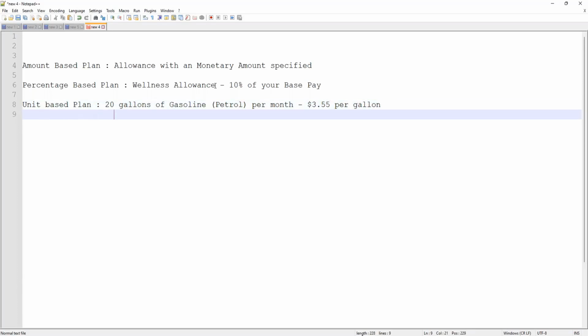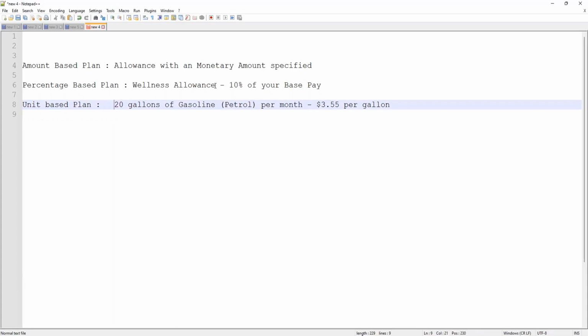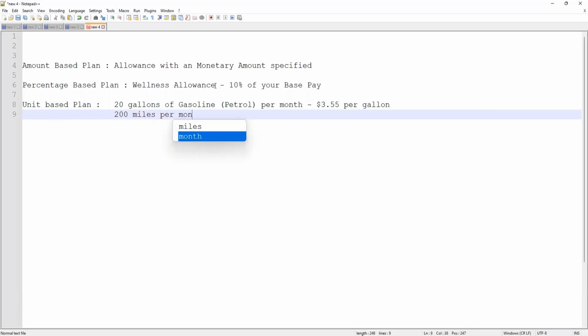Now, it can also be in terms of the car mileage, right? So they're going to pay you money equivalent to 200 miles per month. Okay, equivalent of that, and per mile, they are going to give you, let's say, $5 per mile, because that includes your car maintenance, petrol, etc., and so on. So per mile, they are going to give you $5.